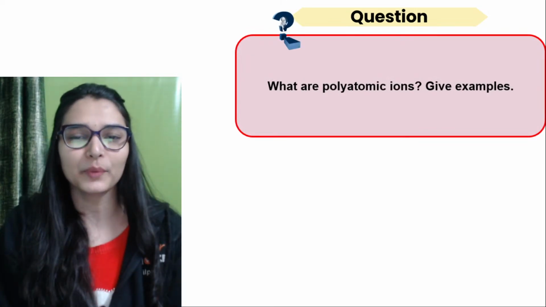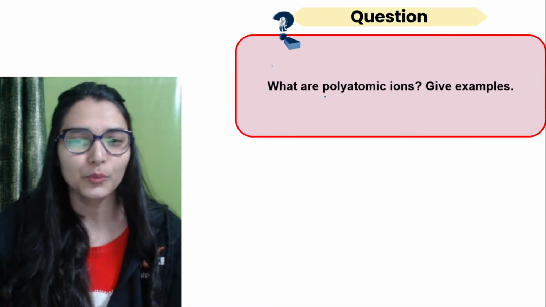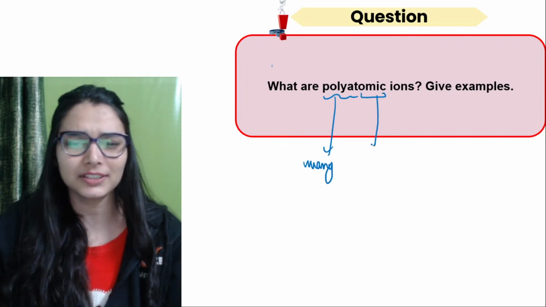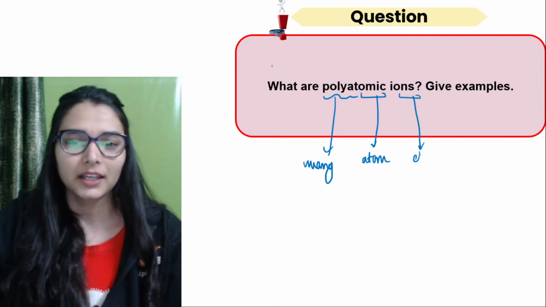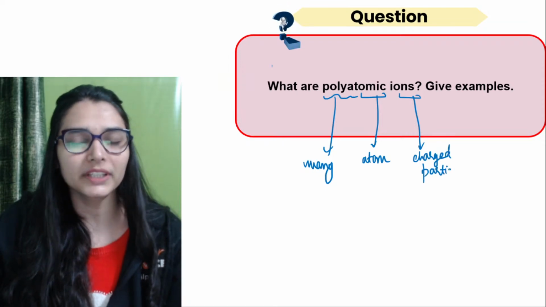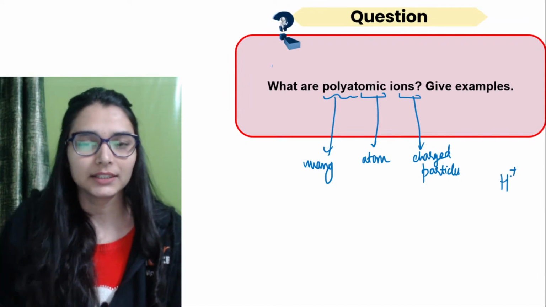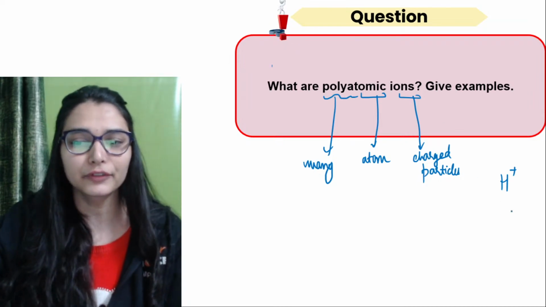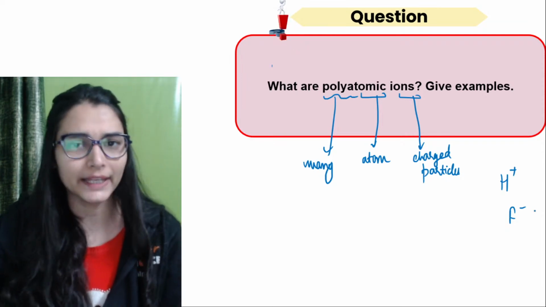What are polyatomic ions? Give some examples. Now tell me the answer in the chat box. Break the board. Poly मतलब many, right? And atomic is just simply telling you atom, and ion is simply a charged particle. Okay, so when in an ion you are having two or more than two atoms, जो big ion, जैसे देखो I am writing H plus, this is having only one atom, एक ही atom है इसके पास H, है ना? If I write fluoride, there is only one atom, fluorine. इस आयन के अंदर just one atom is there.